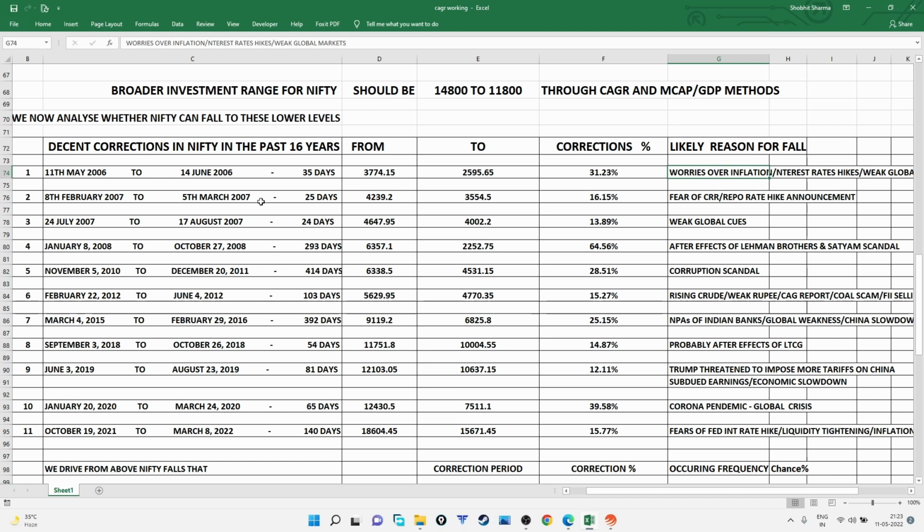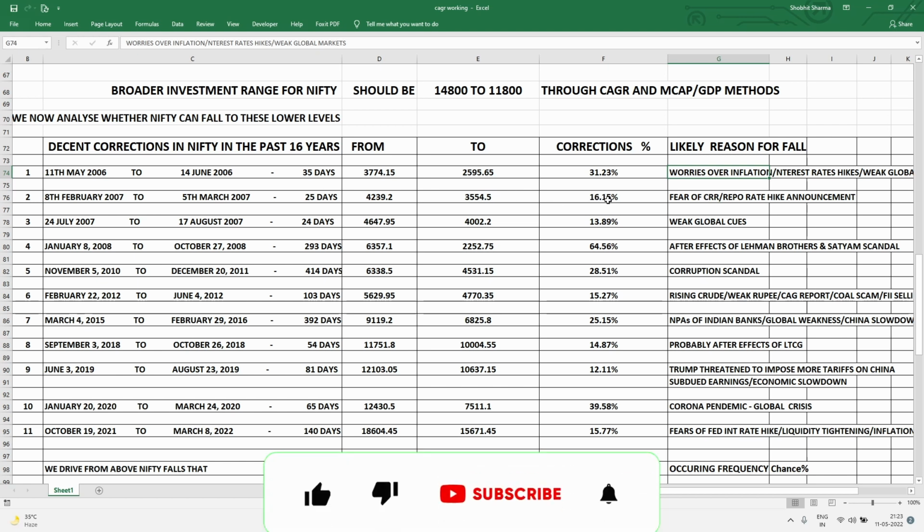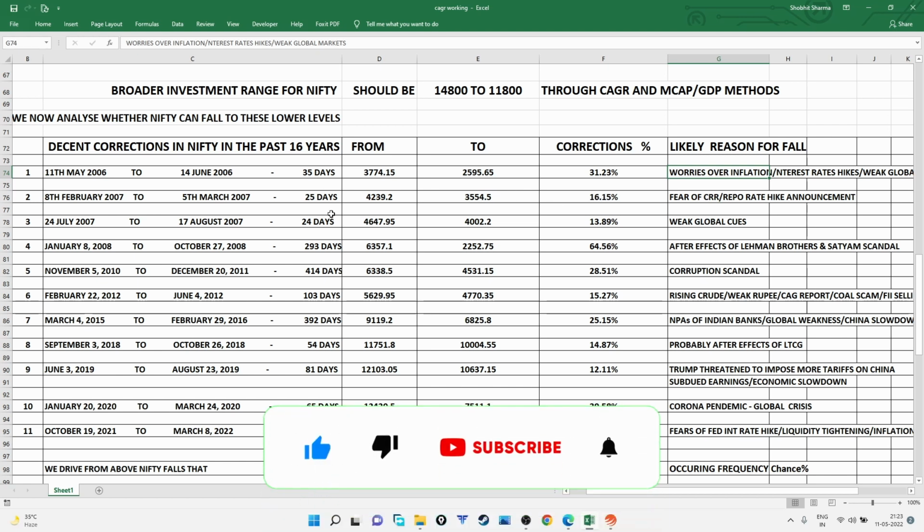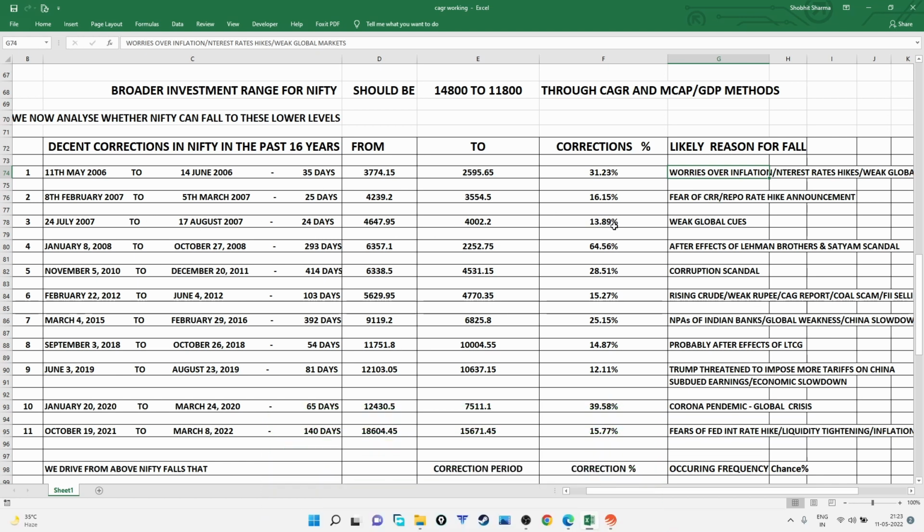Another fall happened in 2007 from 8th February 2007 to 5th March 2007, which lasted about 25 days, and Nifty fell from 4,239 to 3,554. That fall was 16%. Another one in 2007 happened from July to August, and that fall was 13.89%. The reason for this was weak global cues, and the earlier one in February and March was the fear of a CRR or repo rate hike announcement.